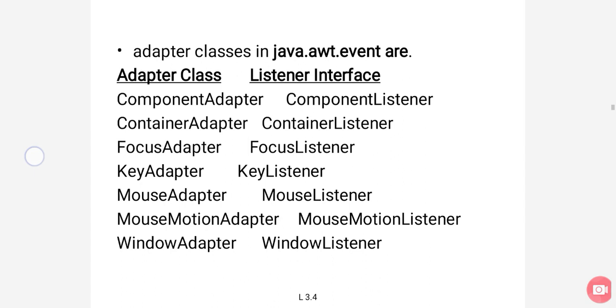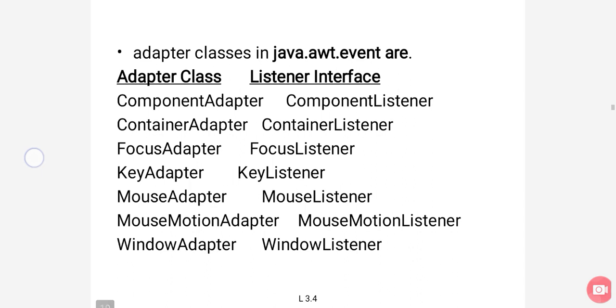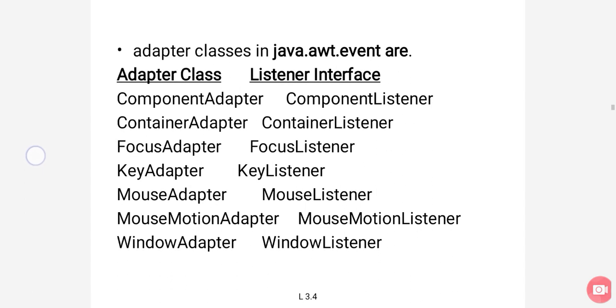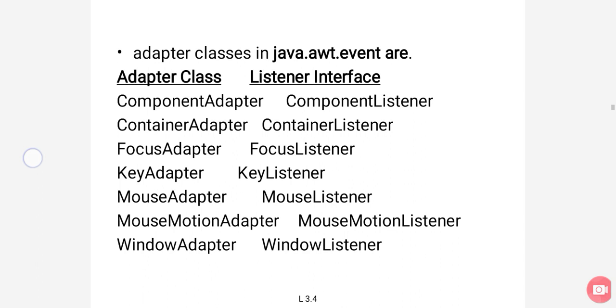In this slide we are specifying the adapter classes and the concerned listener interfaces. Whenever you create any component or source, if you want to handle and listen to the events which occur at the source component, then we need to register it. That detailed information is covered in the event handler video. First is the component adapter, and the concerned listener interface is the component listener. Already we know the interface definition: an interface hides the implementation.